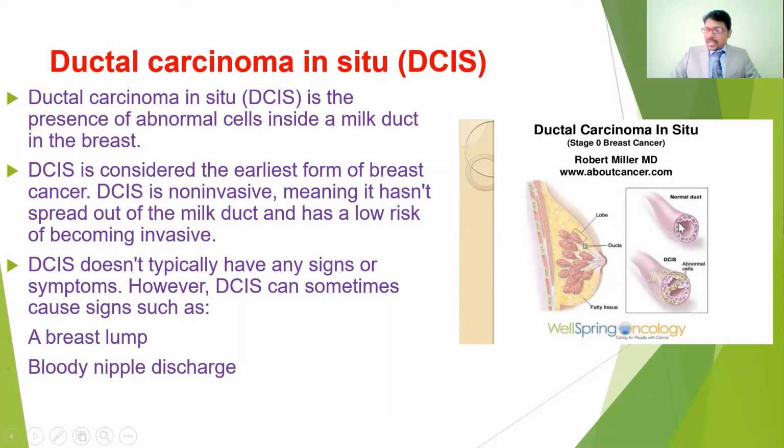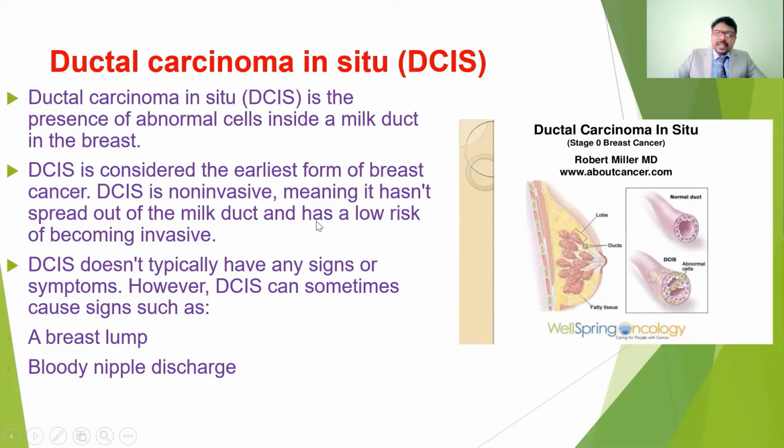In a normal duct, the cells are organized in a proper manner. But in the abnormal case, the carcinoma of the ducts, you can see extra growth happening in the ducts. There is abnormal development of the cells of the ducts, so there is no proper flow of milk secretions from the lobes to the nipple regions. Obstruction is going to happen. This is the presence of abnormal cells inside the milk ducts in the breast.